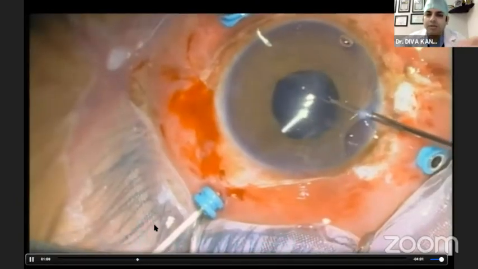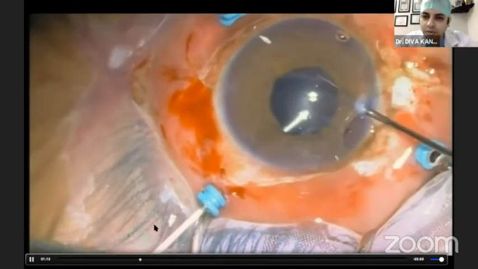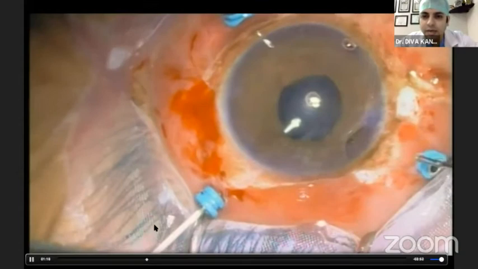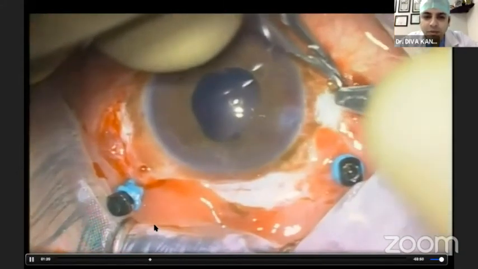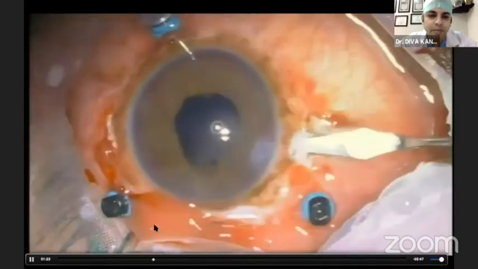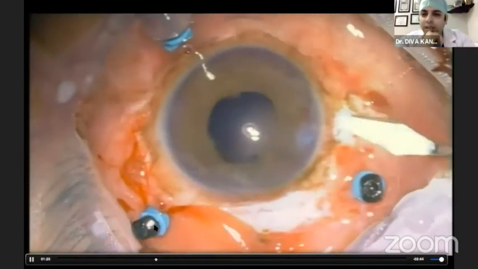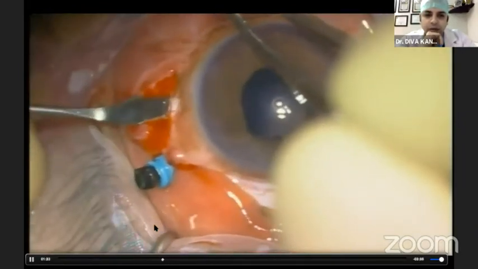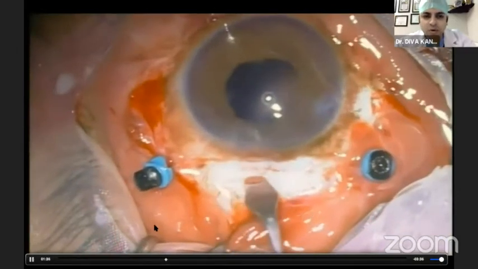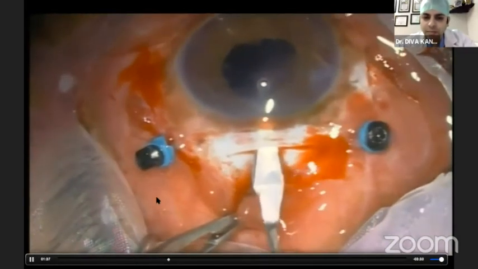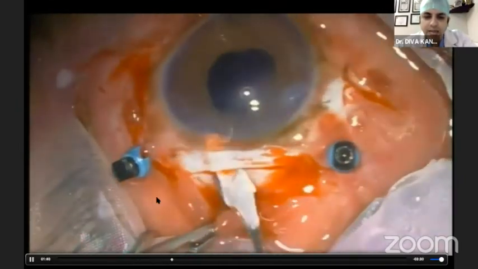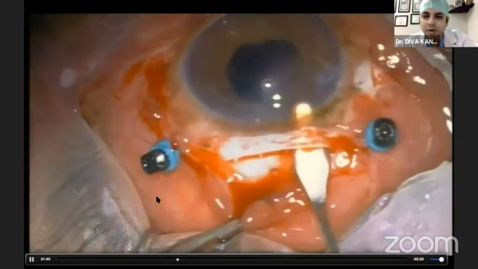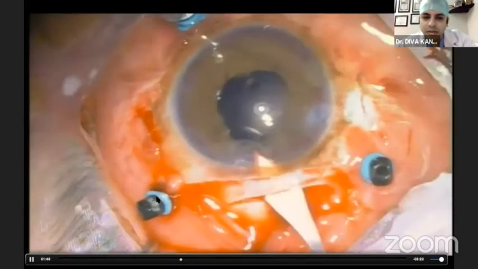Now coming to the actual procedure, in these procedures, I usually prefer to remove the bag. Number one reason is that it gives you a circular pupil, and secondly, while maneuvering the IOL inside, it becomes easier with that. Now we fashion the scleral pockets on each side. You can use a flap as well. I'm more comfortable making a pocket, and it's very important to make a nice scleral tunnel in these cases. Otherwise, either you have to suture it, or you can land up with a lot of hypotony in these cases. So a good tunnel is mandatory.